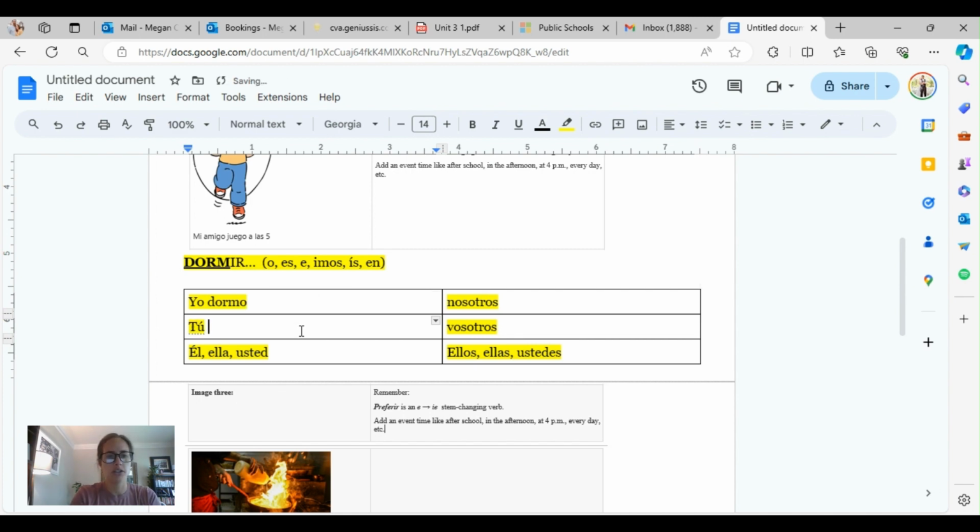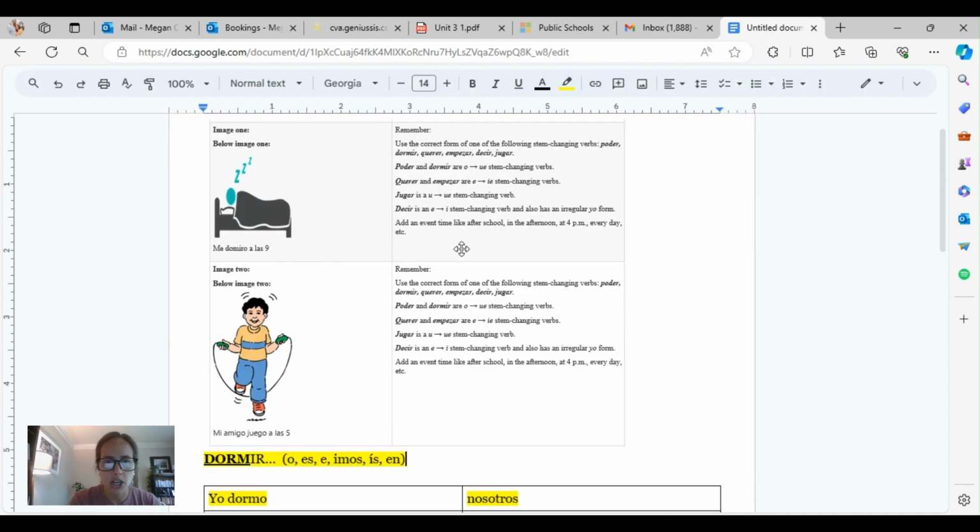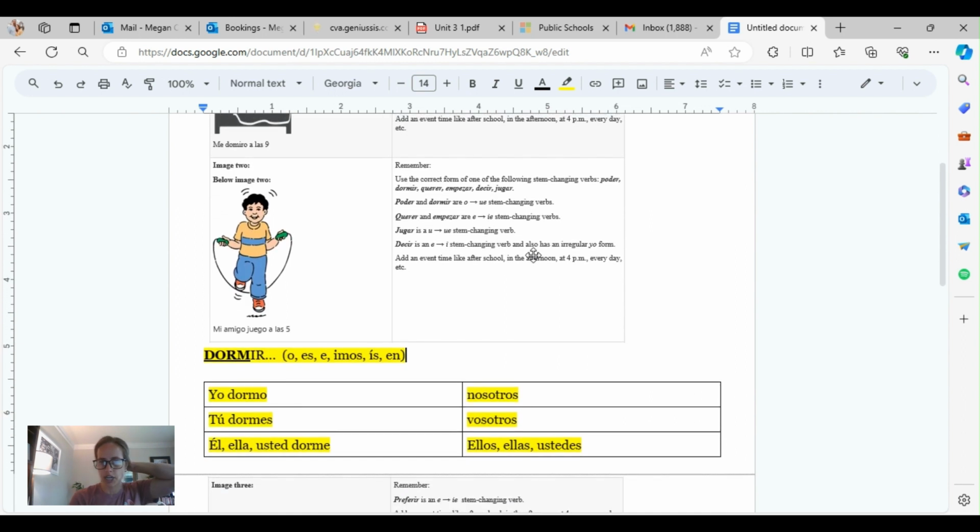Dormo, dormes, dorme. But here's the thing. This is a stem changing verb. Just like it says in number one, it says include the use of a stem changing verb. It could be poder, dormir, querer, empezar. Okay, so those are the stem changing verbs.